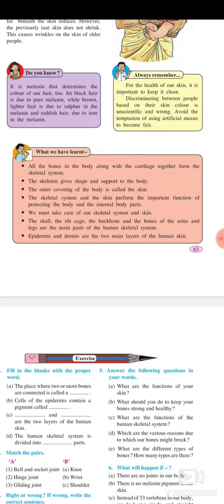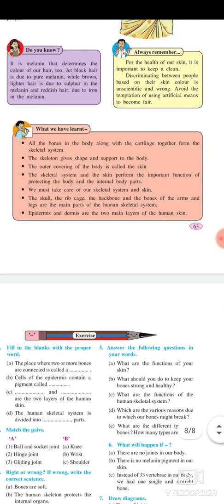What we have learned: all the bones in the body along with cartilage together form the skeleton system. The skeleton gives shape and support to the body. The outer covering of the body is called the skin. The skeleton system and the skin perform the important function of protecting the body and the internal body parts. We must take care of our skeleton system and skin. The skull and the rib cage, the backbone and the bones of the arms and legs are the main parts of the human skeleton system. Epidermis and dermis are the two main layers of human skin.